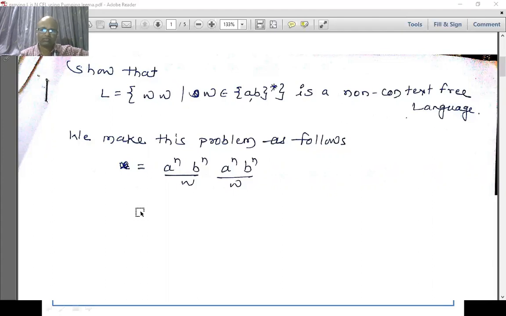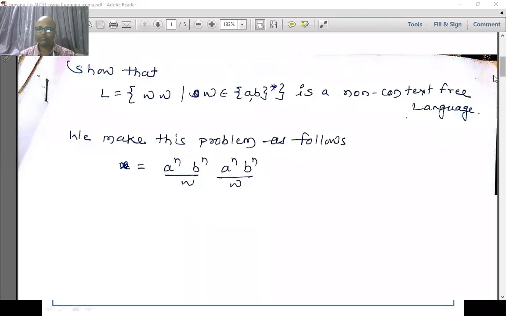As the problem goes, this simple problem is considered with a few modifications. We make this problem as follows. We consider what this W substring would be. In this case, the substring W would be the pattern a raised to n, b raised to n, and the same pattern should be followed next to it, where n goes from 0 to infinity. So we made this problem in this format, W followed by W.